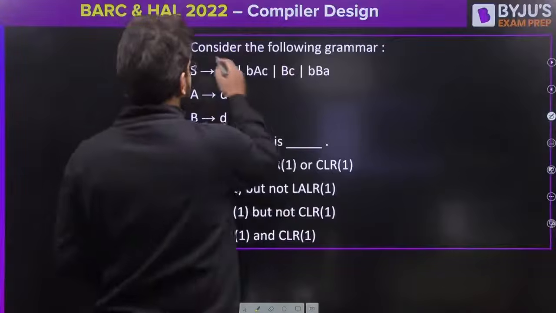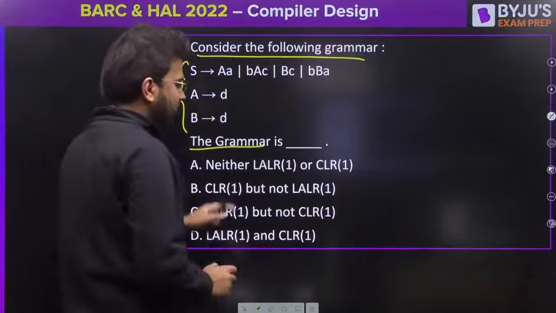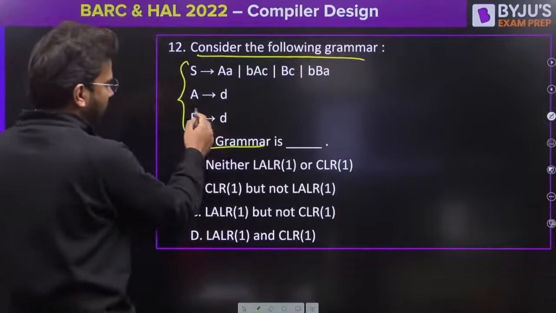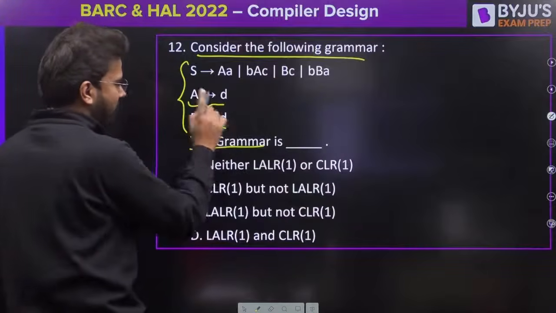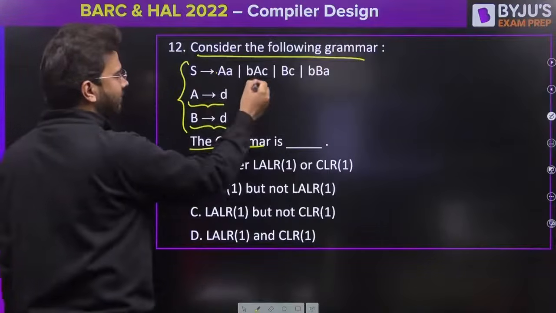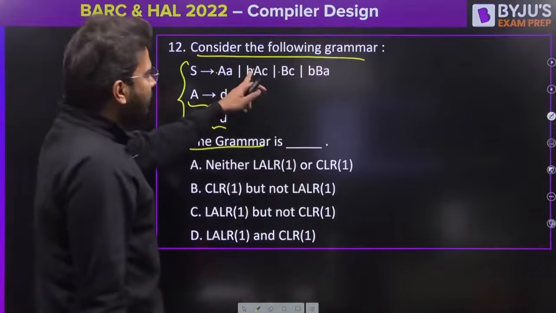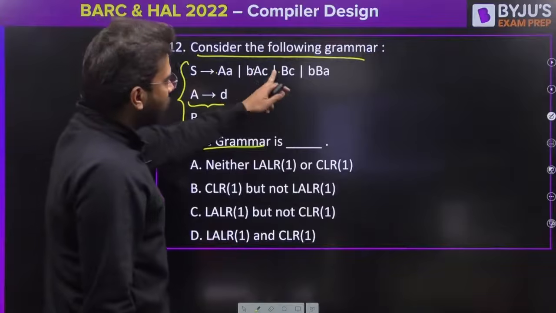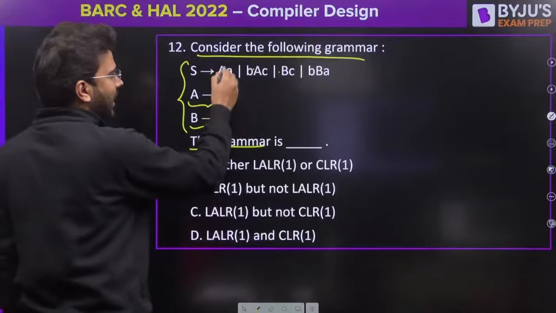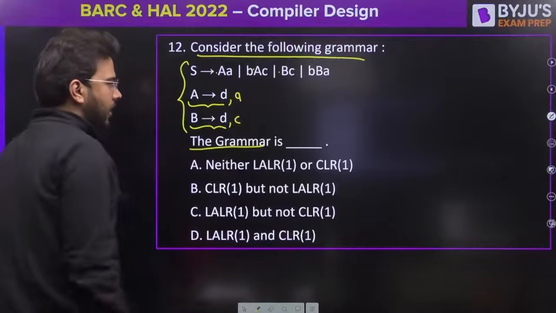Let's say this. Consider the following grammar. So this is the grammar given to you. Now you have to find whether it is CLR1, LALR1 or not. First of all, if I make this CLR1 diagram, I will be finding the closure of this, similarly closure of this, when there is a shift on a terminal B. But here directly I will be finding the closure. So here I can add the first of this, that is A. Here also I can add the first of this, that is C.